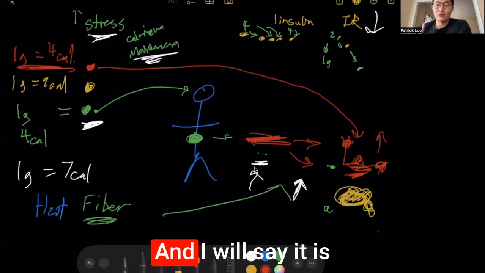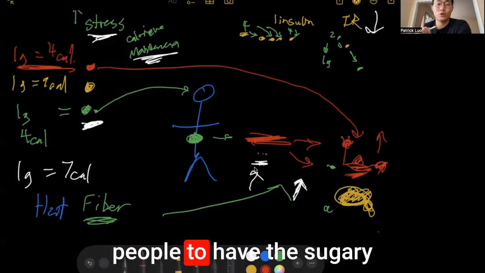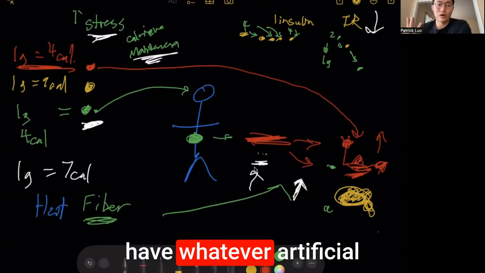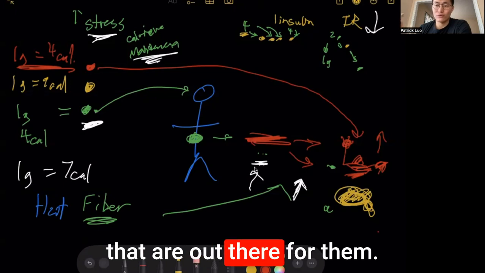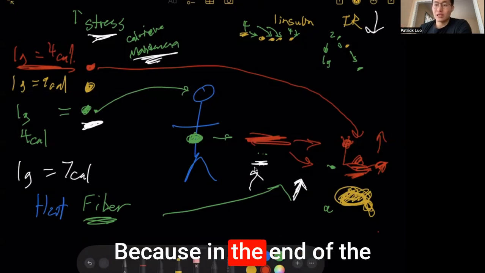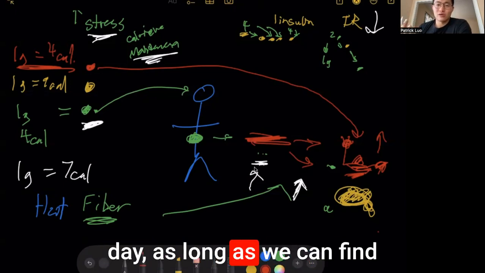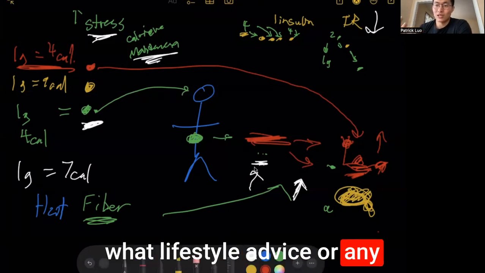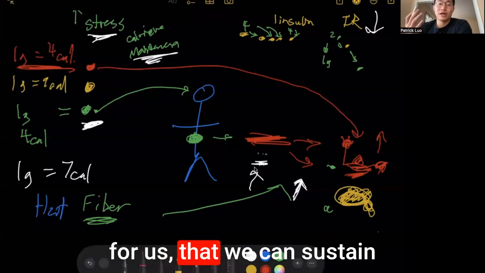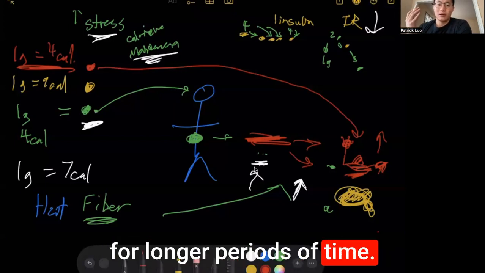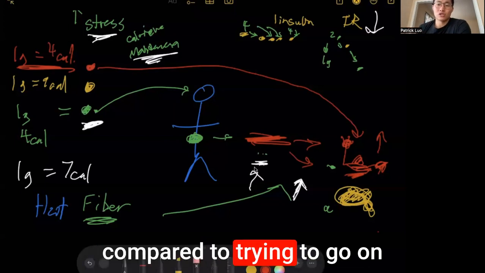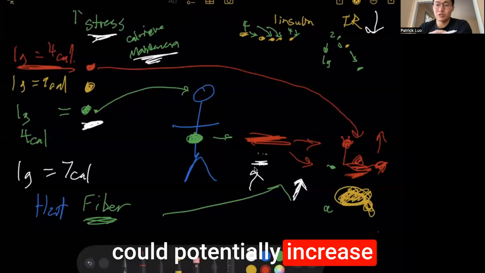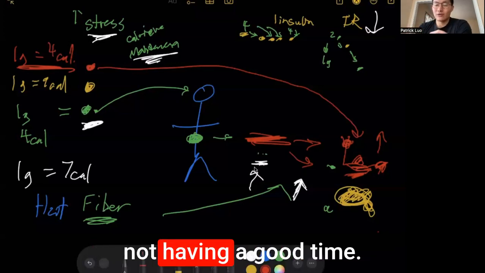diabetes and prediabetes. And I will say it is completely possible for people to have the sugary treats that they want. They can have the processed foods. They can have whatever artificial sweeteners or other things that are out there for them, because at the end of the day, as long as we can find what nutritional advice or lifestyle advice or any other advice works best for us, that we can sustain for longer periods of time, that is completely better compared to trying to go on a fad diet that is not going to work, leads to burnout, could potentially increase the risk of an eating disorder, and not having a good time.